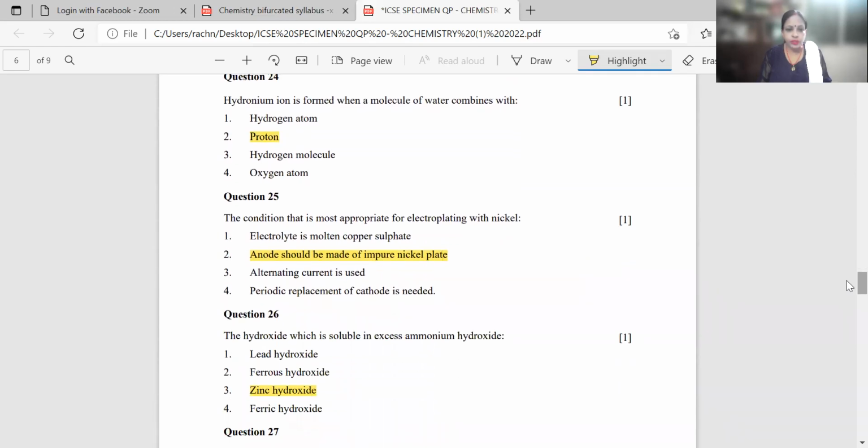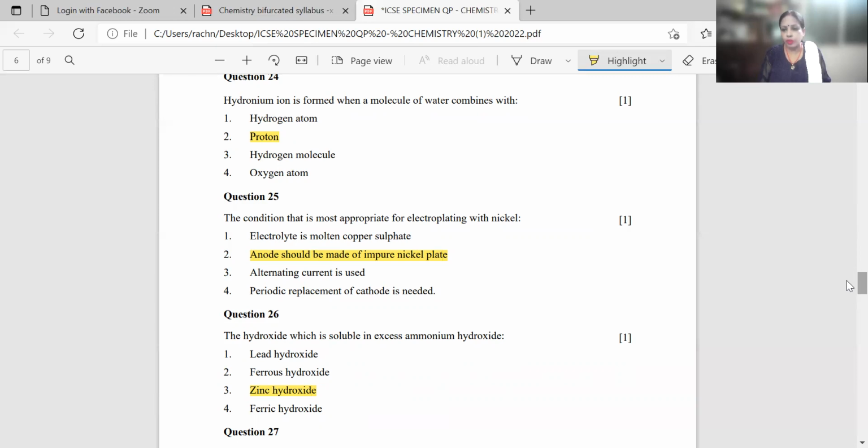Question number 25. The condition that is most appropriate for electroplating with nickel. First option, electrolyte is molten copper sulfate. Second, anode should be made up of impure nickel plate. Option number 3, alternate current is used. Option number 4, periodic replacement of cathode is needed. Out of the 4 options, option number 2 is correct.